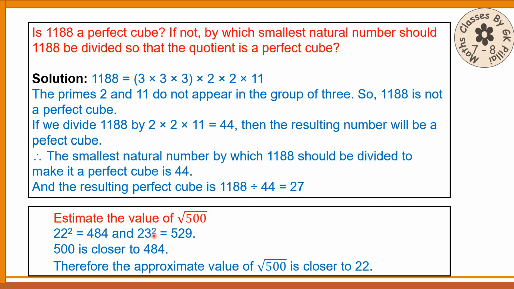And 23 squared is 529, that also you should know. Now the 500 is closer to 484. Therefore, the approximate value of square root of 500 is 22 and not 23. It's a very simple thing. You don't have to be very concerned.